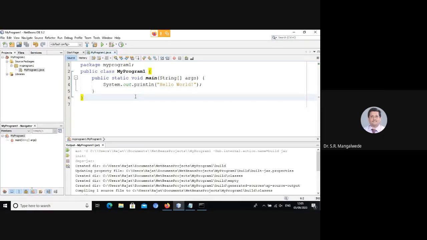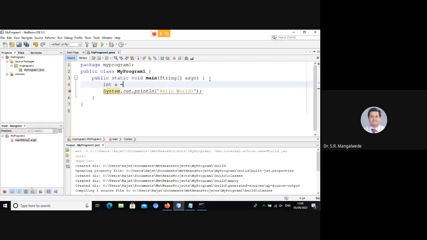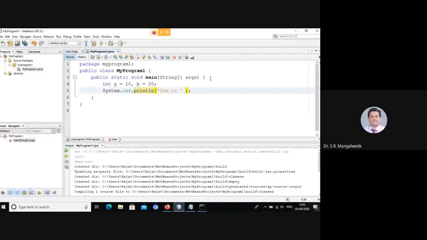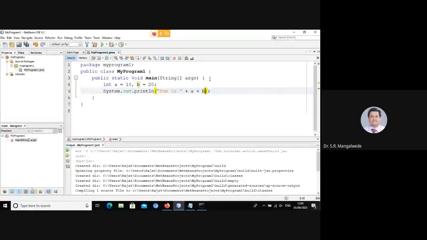Now, we'll do something. Okay, int a equals 10, b equals 20. Okay, I'll say "sum is" plus a plus b. Okay, what do you think will be the output of this program? 1020. Sum is 1020.